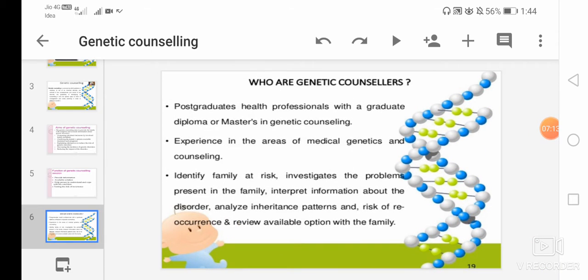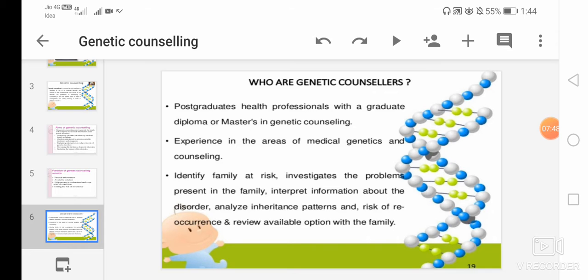Then next slide is who are genetic counselors. So here the question arises, which is very important to know, that who are the genetic counselors. Genetic counselors are postgraduate health professionals with a graduate diploma or masters in genetic counseling, and they will be having an experience in the area of medical genetics as well as counseling.